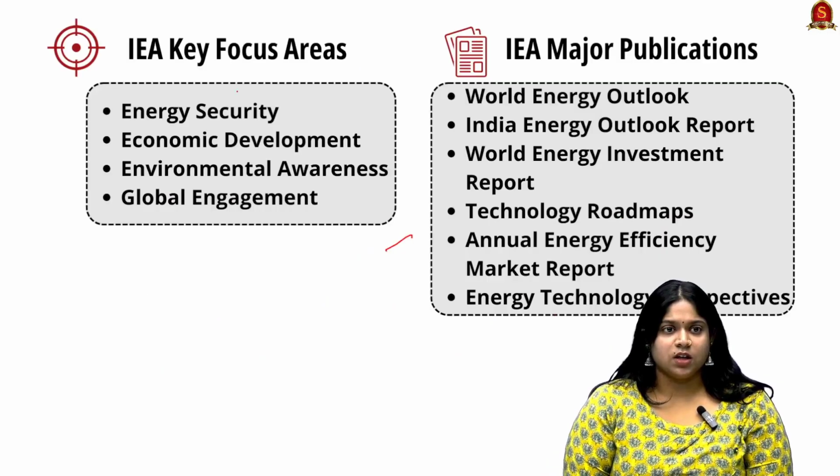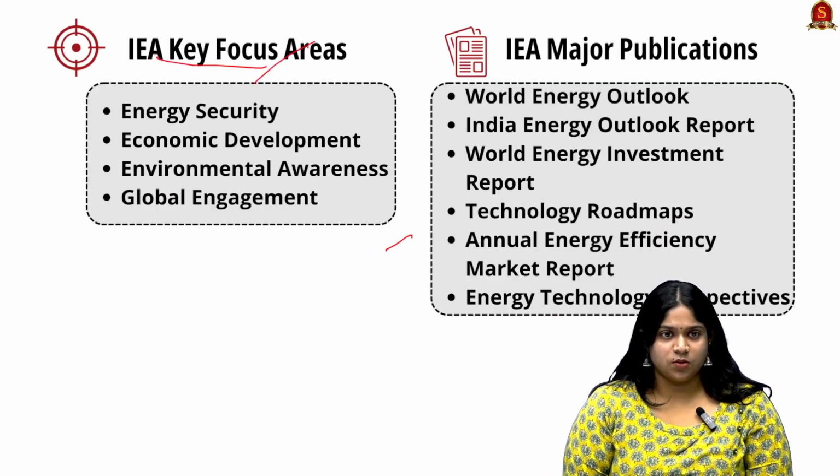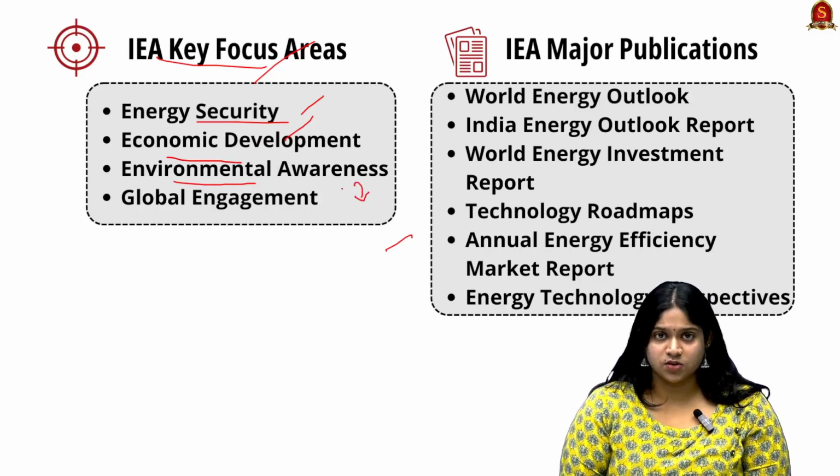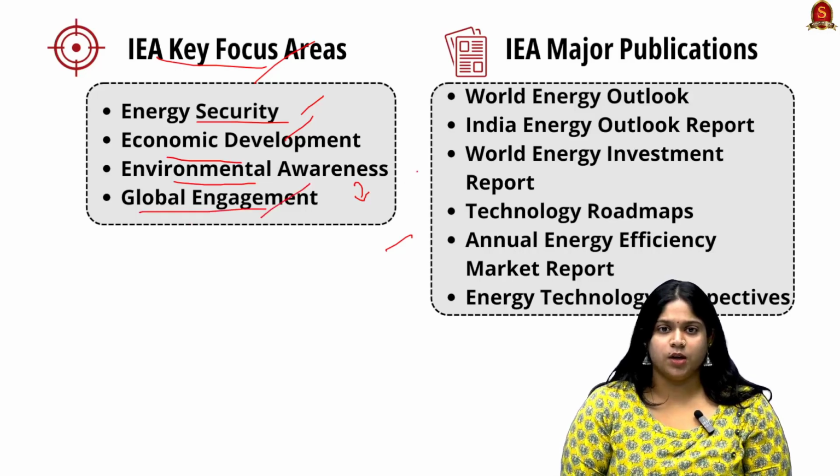Now looking into the International Energy Agency's key focus areas, first is energy security, next is to increase economic development, next is to bring in environmental awareness through their adherence to sustainability projects and development, and finally bringing in global engagement.